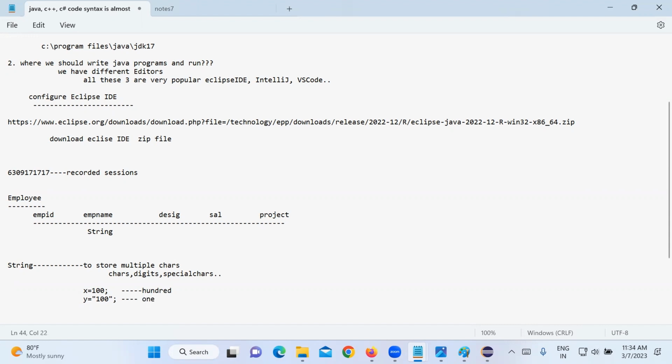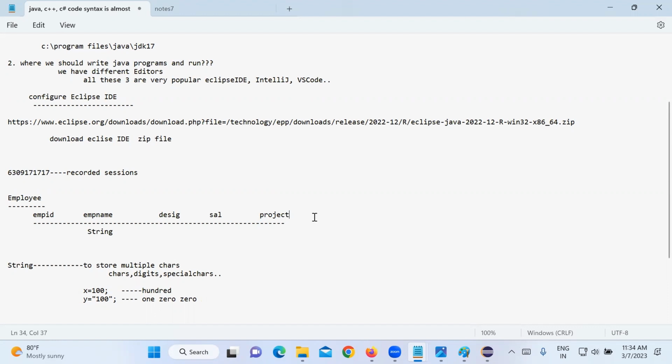You should read this as 100, and this you have to read as 100. So what I mean to say is, even if it is a number, if you keep it in double quotes, automatically it is a string. You have to read each one as one character.